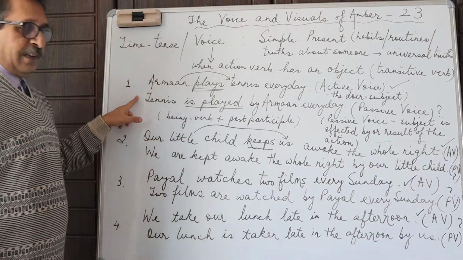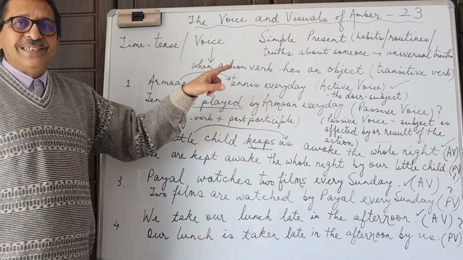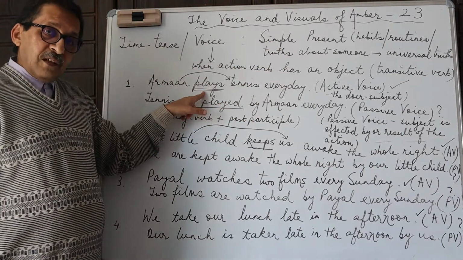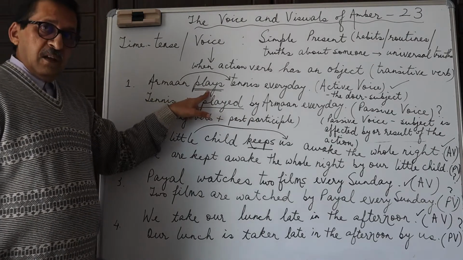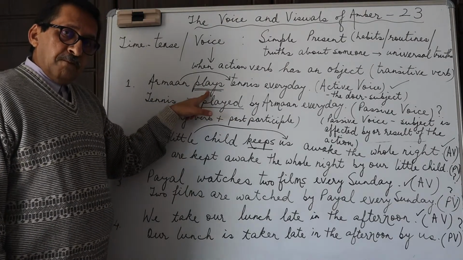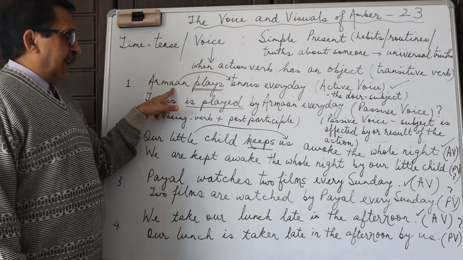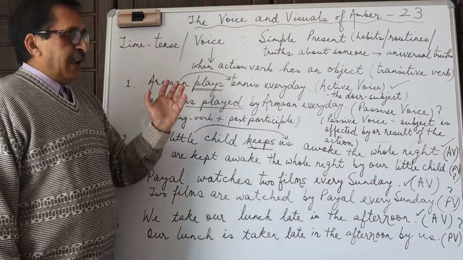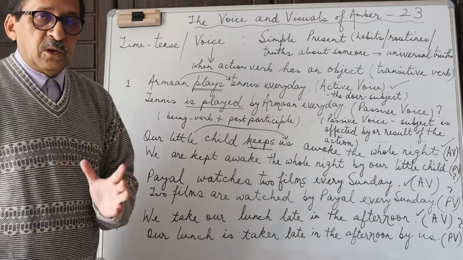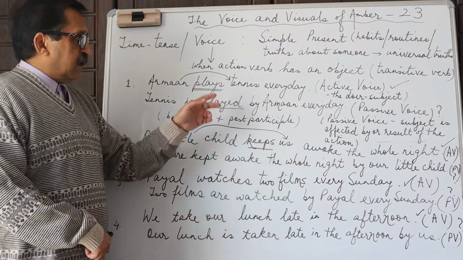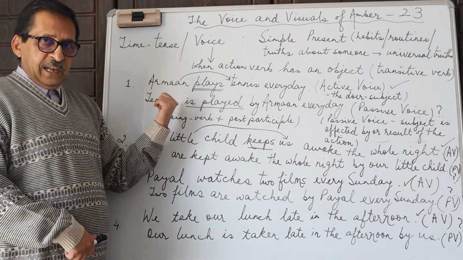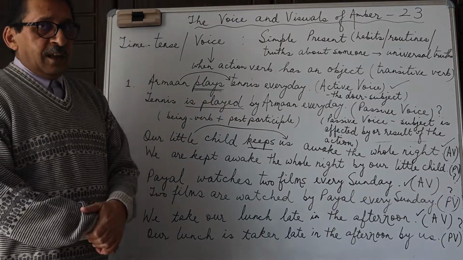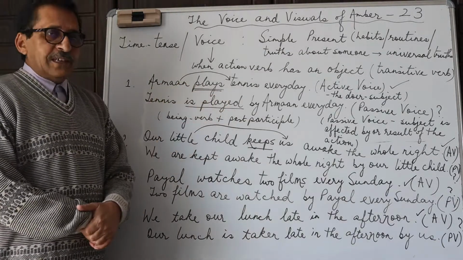Let's take the first example. Arman plays tennis every day. Now this is a simple present tense used, third person singular subject, and therefore the base form of the verb, and because it's a singular third person subject, therefore S is added to it. So only when we talk about the present tense and third person singular, we have S figuring in the main verb or in the helping verb. So Arman plays tennis every day.